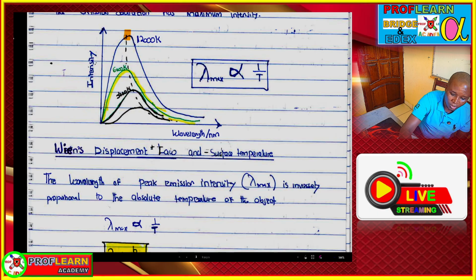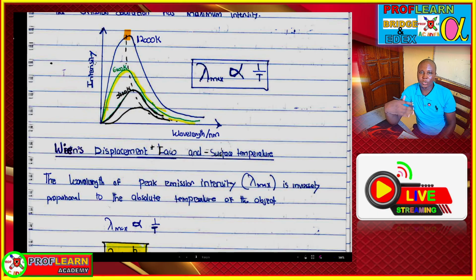Different stars produce light in the entire spectrum, but for a particular star there is a wavelength which will give the maximum intensity. You can read that wavelength here.